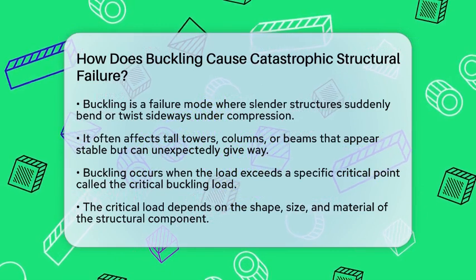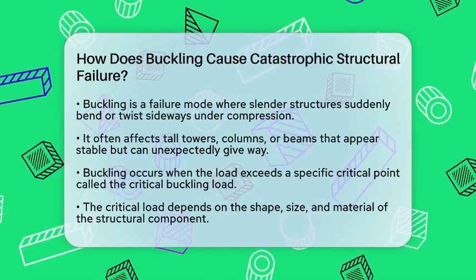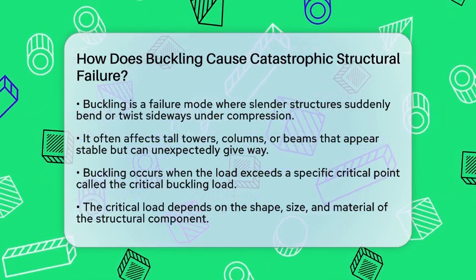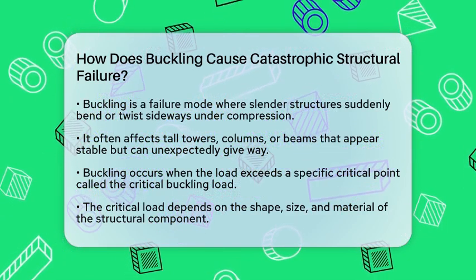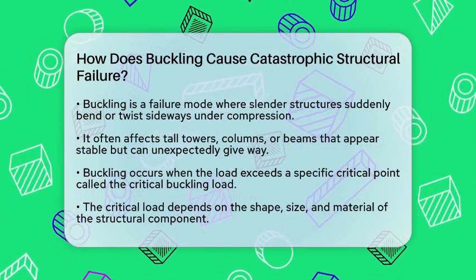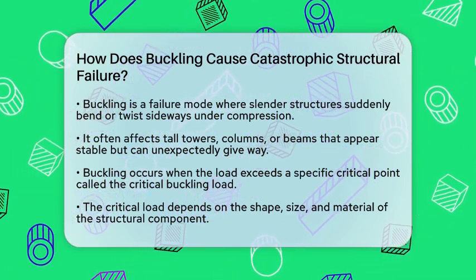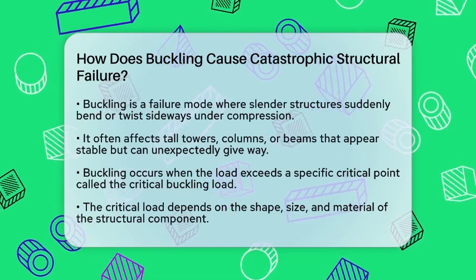When a component like a beam or a column is compressed, it doesn't always break or bend gradually. Instead, it can suddenly bend sideways or twist out of shape. This quick change can cause the entire structure to collapse.